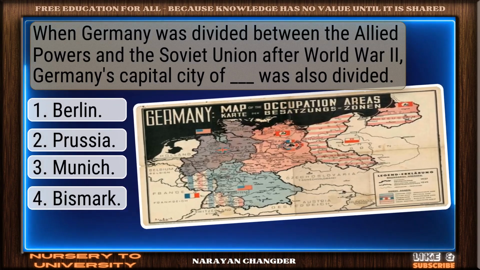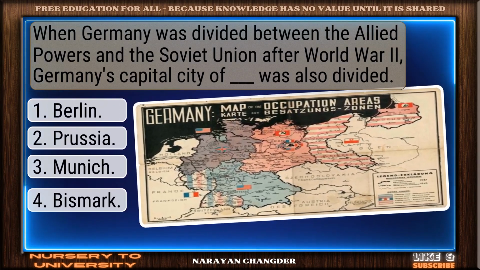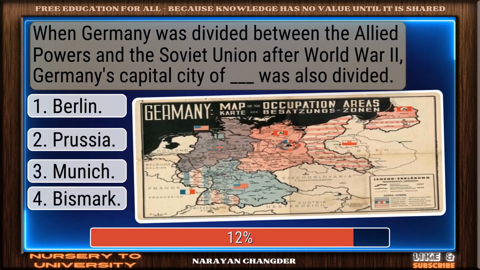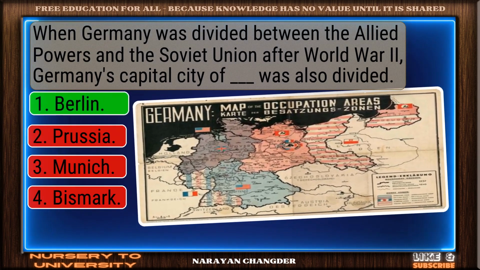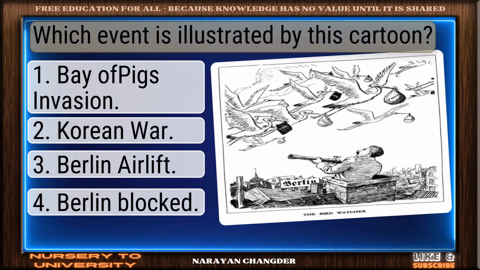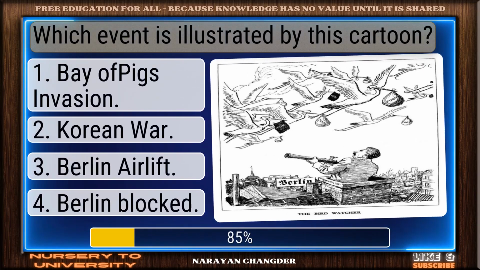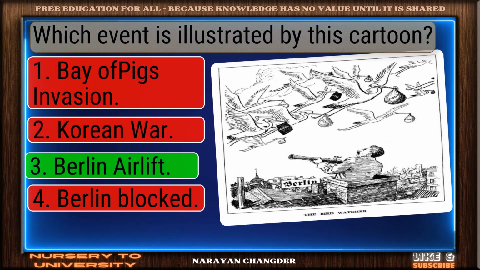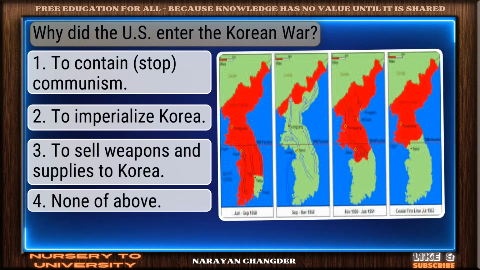When Germany was divided between the Allied powers and the Soviet Union after World War II, Germany's capital city of dash was also divided. Correct response. Berlin is the most accurate answer. Which event is illustrated by this cartoon? Sharp thinking. Berlin airlift is the right choice.